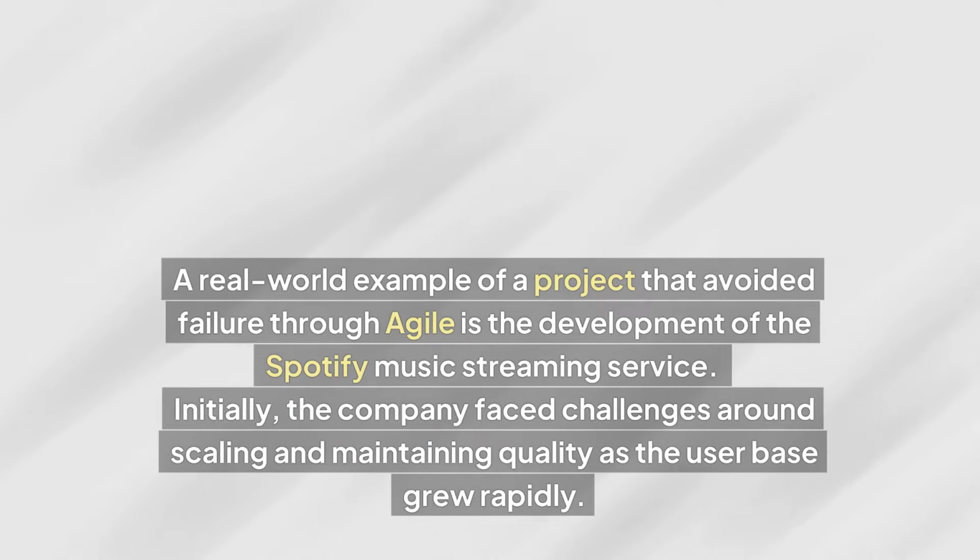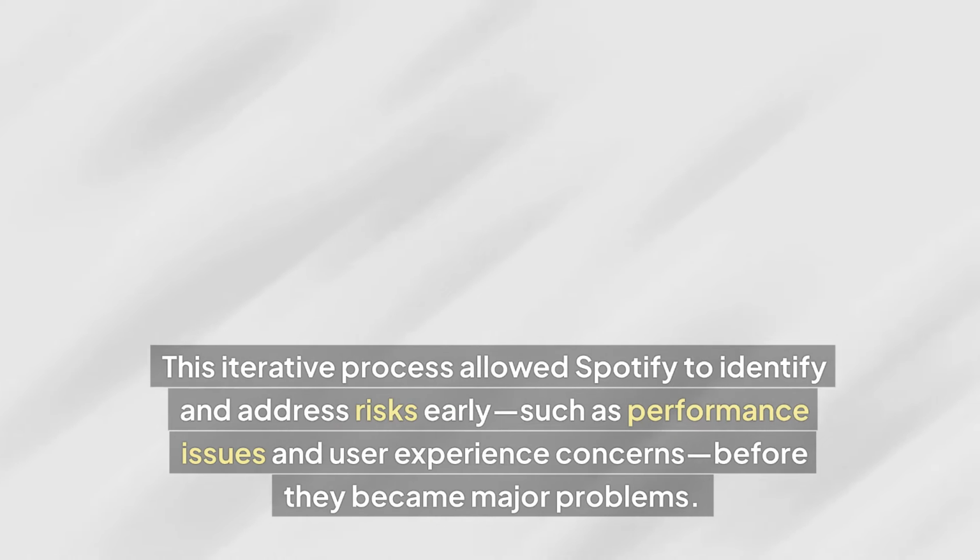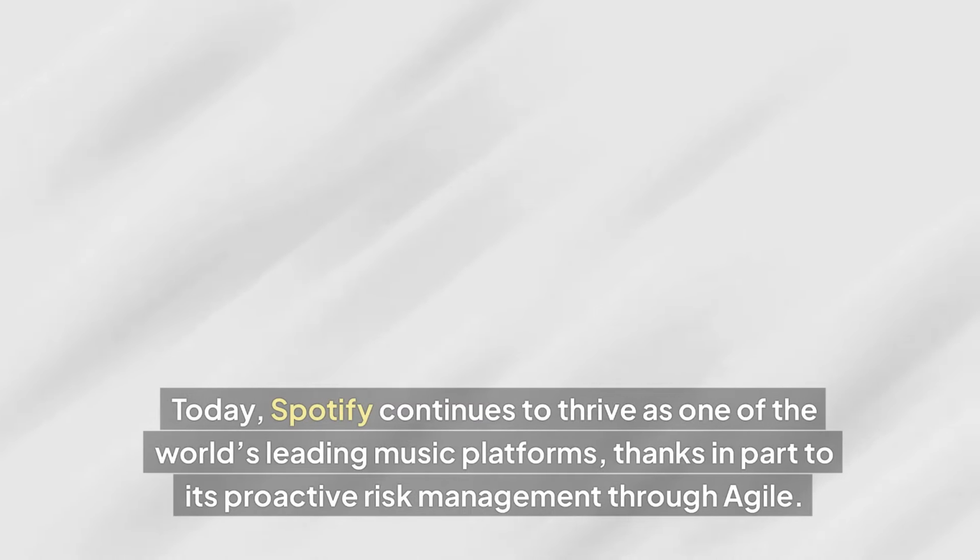A real-world example of a project that avoided failure through Agile is the development of the Spotify music streaming service. Initially, the company faced challenges around scaling and maintaining quality as the user base grew rapidly. By adopting Agile practices, particularly Scrum, Spotify was able to break its product development into smaller, more manageable parts. This iterative process allowed Spotify to identify and address risks early, such as performance issues and user experience concerns, before they became major problems. Today, Spotify continues to thrive as one of the world's leading music platforms, thanks in part to its proactive risk management through Agile.